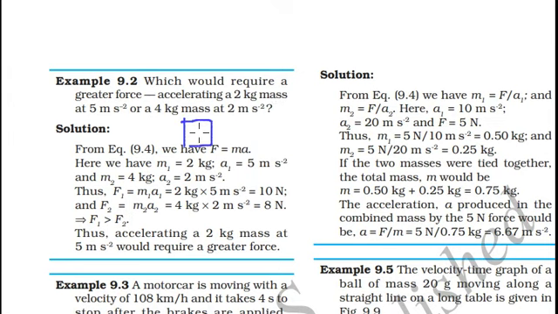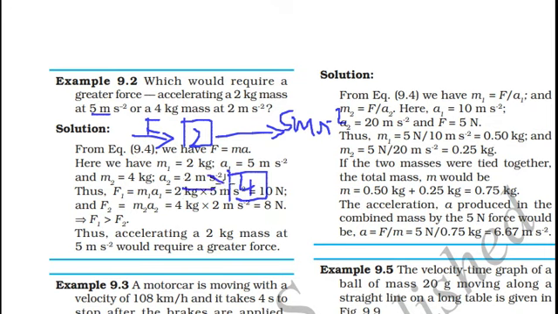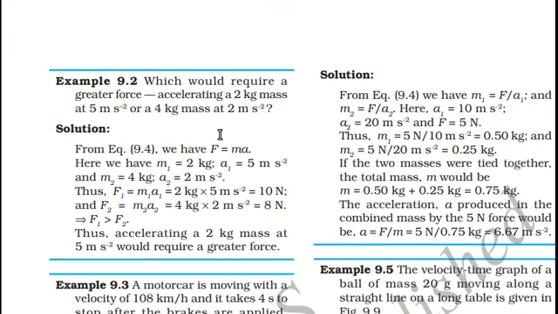Which would require a greater force? Accelerating a 2 kg mass at 5 meters per second square, we are applying force in order to achieve this acceleration, 5 meters per second square. Or there is one more object of mass 4 kg, we are applying some force in order to achieve 2 meters per second square acceleration. In which case is the force required more? Now let us see. We know from Newton's second law of motion, force is equal to mass times acceleration.